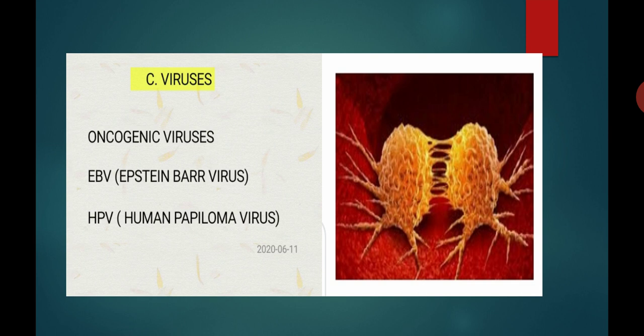Examples are EBV, that is Epstein-Barr virus, and the second example is HPV, human papilloma virus. So this is the third factor or cause of cancer, such as viruses.